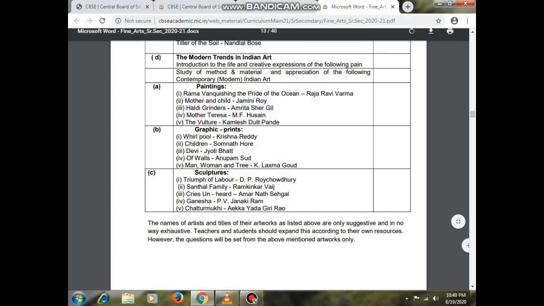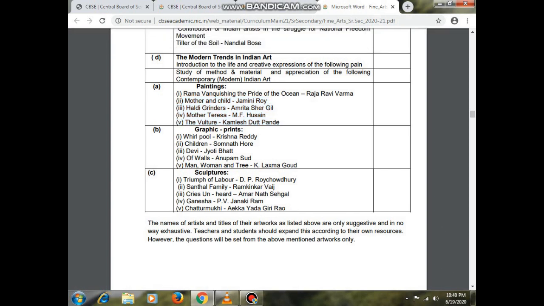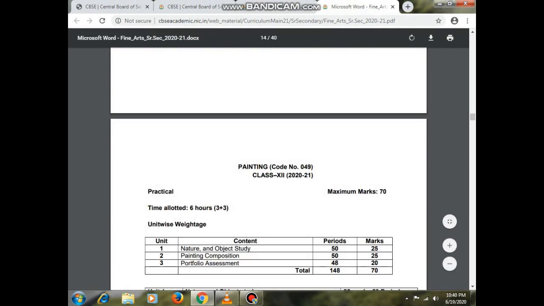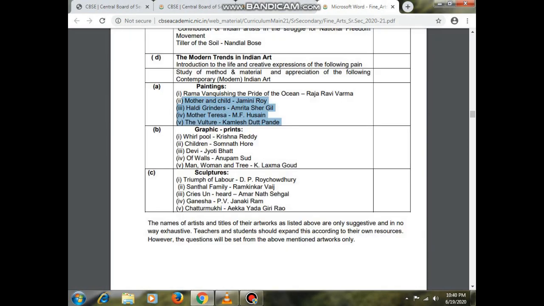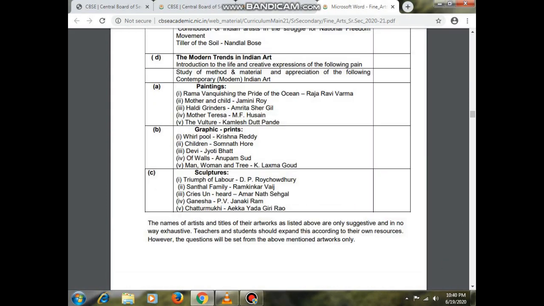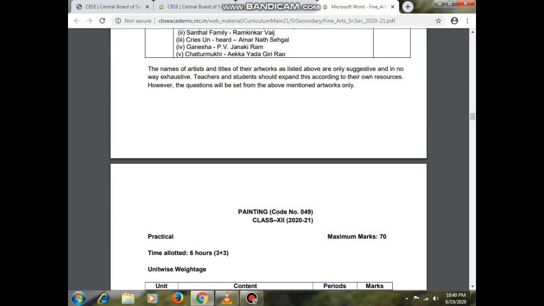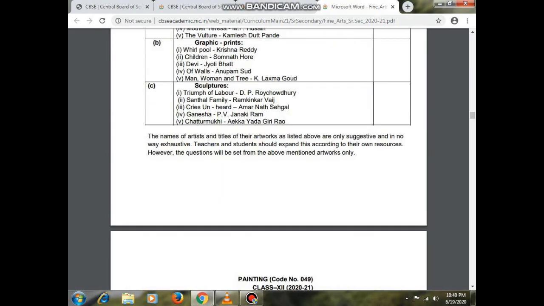And if we see the paintings, what will be the paintings? Rama vanquishing the pride of the ocean, which Raja Ravi Varma made, and Mother and Child, made by Jamini Roy. Haldi Grinders is Amrita Sher-Gil's very famous painting. Mother Teresa by M.F. Husain, and The Vulture by Kamlesh Dutt Pandey. These are all very famous paintings.